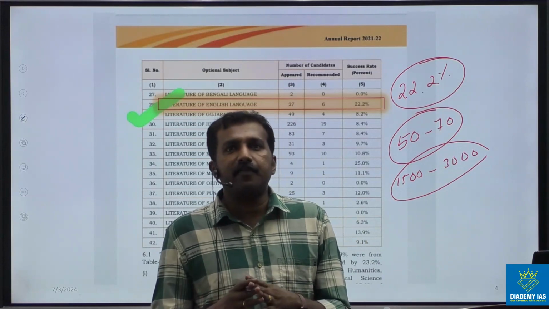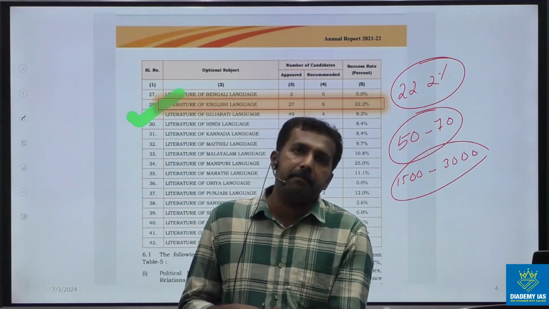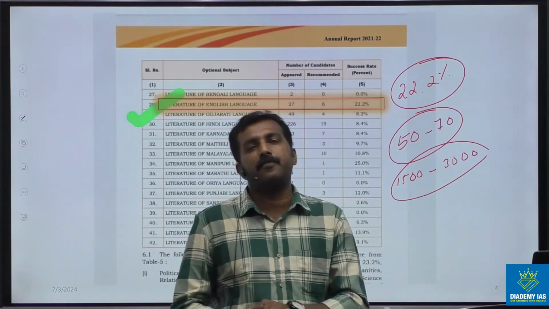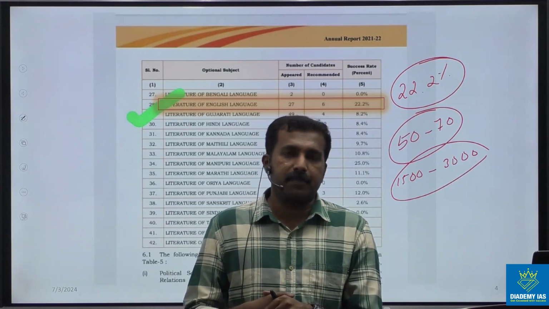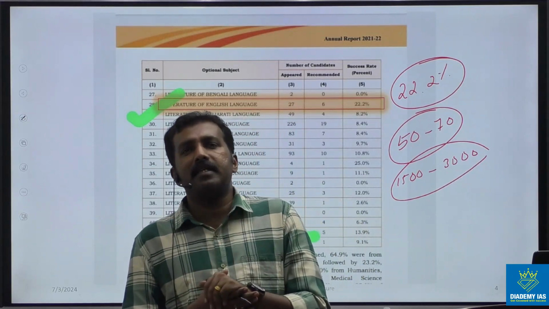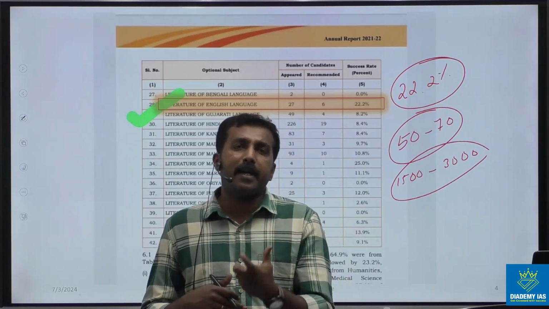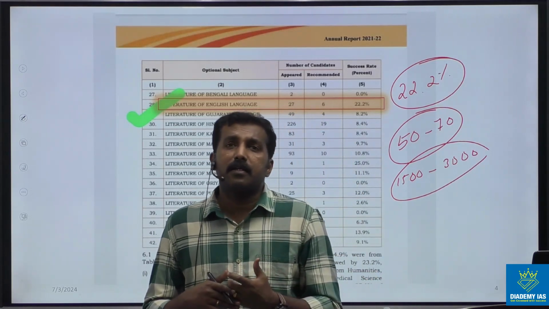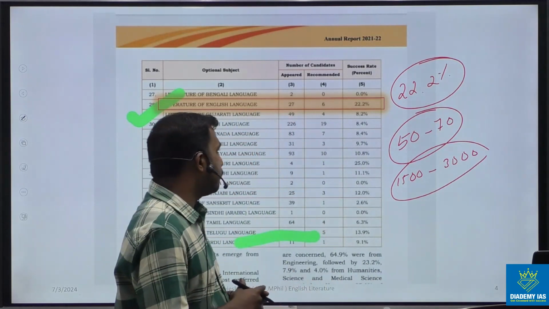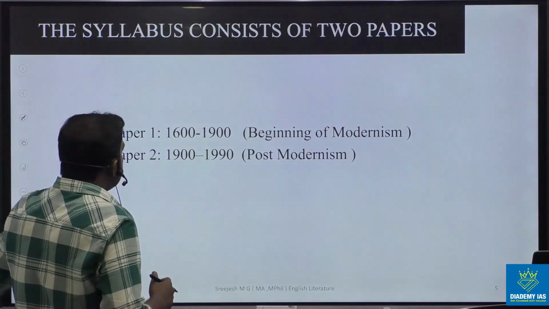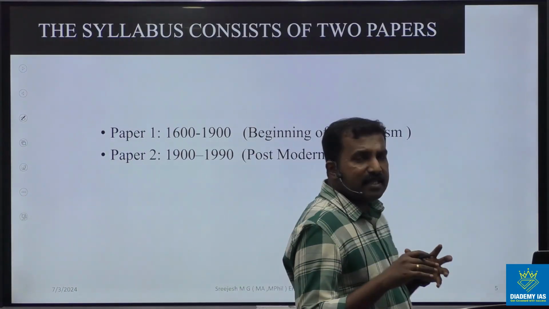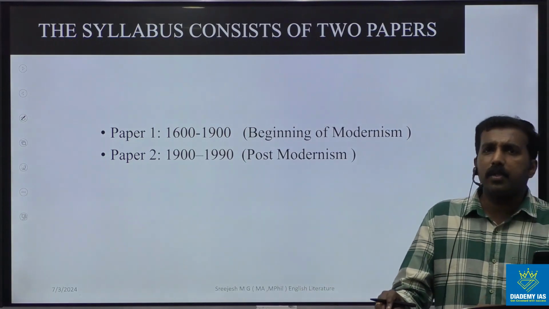So that itself indicates a positive sign. That means you have to fight a smaller number of people in the mains examination. So that itself indicates a good advantage to choose English literature optional in your UPSC preparation. And next, we can discuss the syllabus. Actually, the syllabus is divided into two areas.